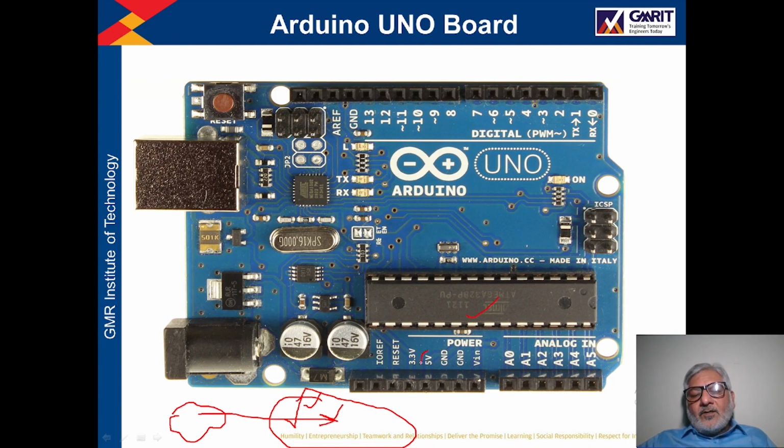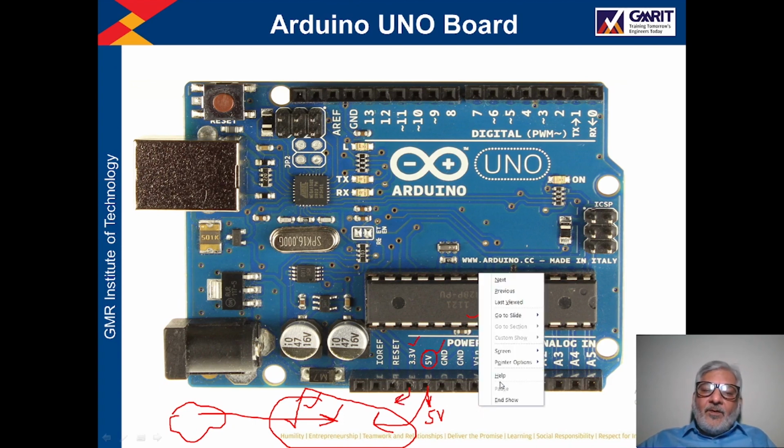In this board, see this 5 volt pin is there. This 5 volt pin is basically generating a 5 volt output. So we can take the 5 volt directly from this pin, and utilize it in our external hardware. Just like 5 volt, there is one 3.3 volt pin also. From this 3.3 volt pin, we can get the output of 3.3 volt.